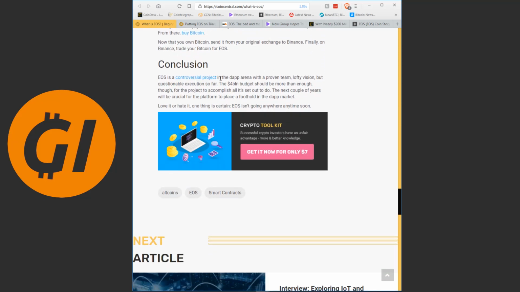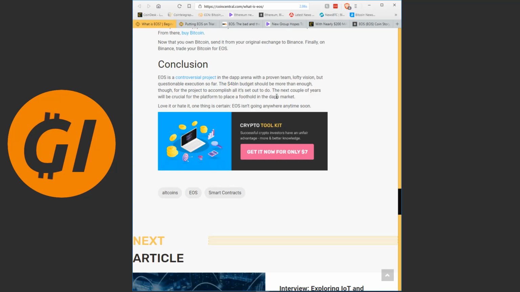Conclusion: EOS is a controversial project with a proven team, lofty vision, but questionable execution so far. They made a $4 billion budget. That is how much they made from the initial offering. Should be more than enough though for the project to accomplish all it set out to do. The next couple of years will be crucial for the platform to place a foothold in the dApp market.